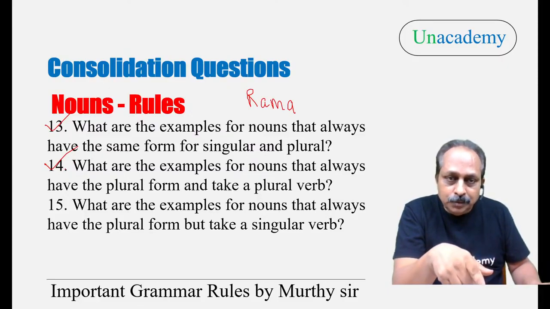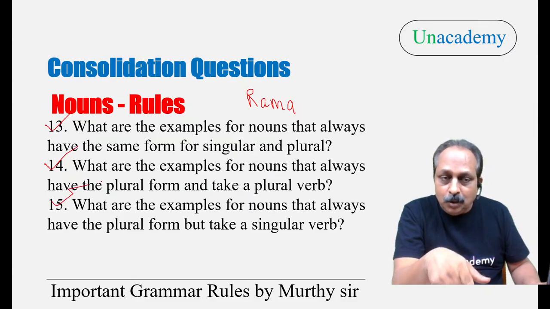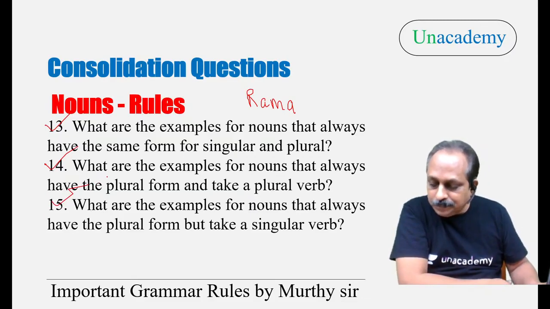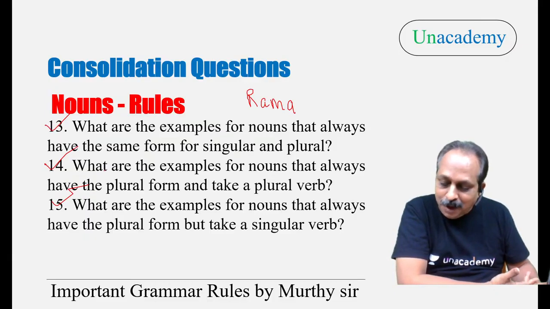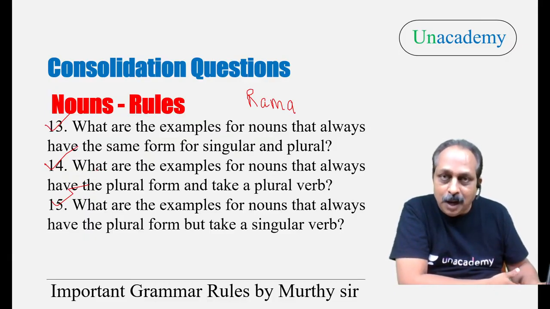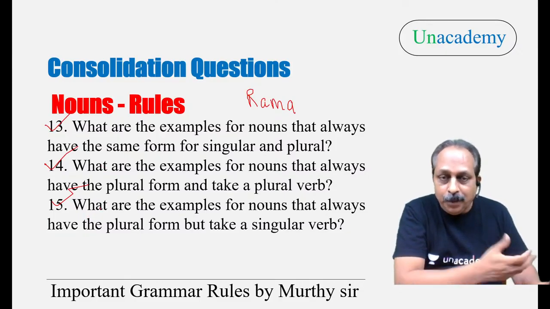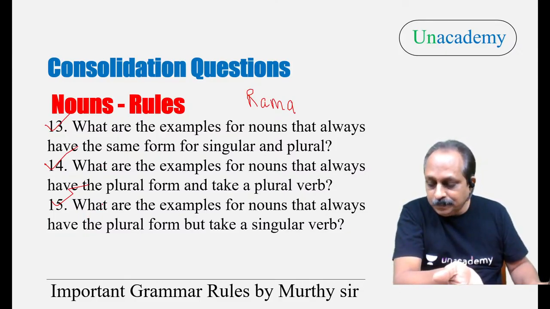Now let us go to the 15th one. What are the examples for nouns that always have the plural form but take a singular verb? Singular verb: gymnastics, linguistics, acoustics, Olympics. Oh, new examples, very good. Naresh, I appreciate that. Always plural form, but a singular verb.